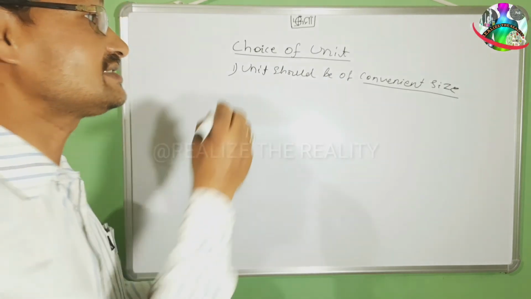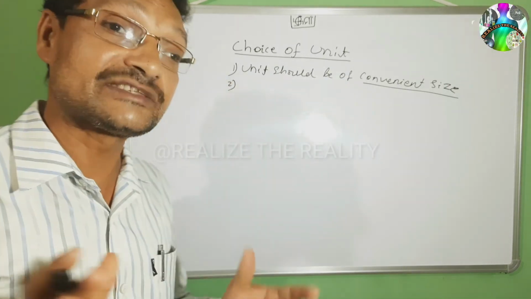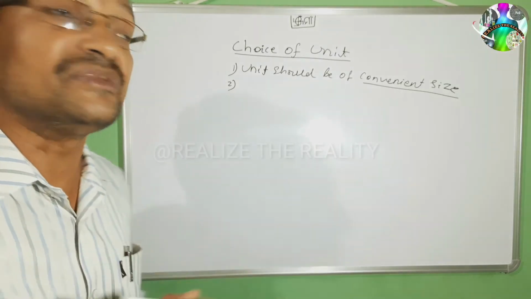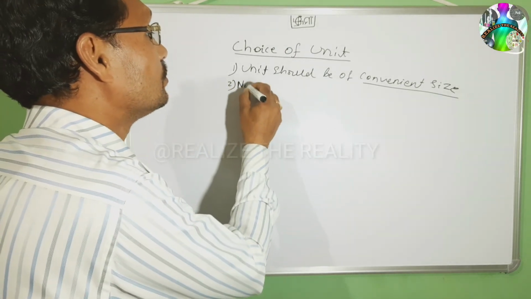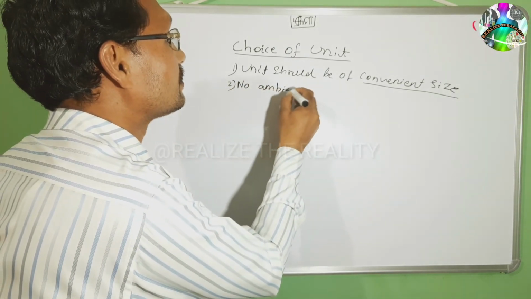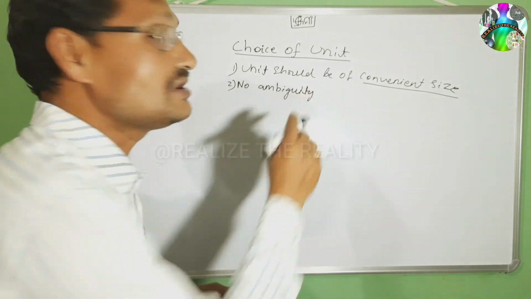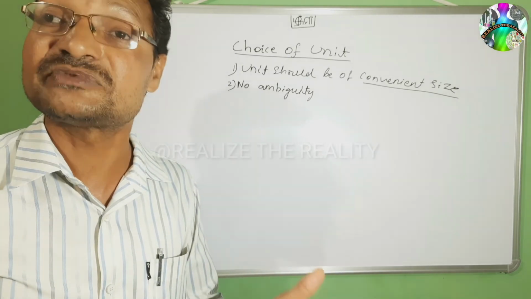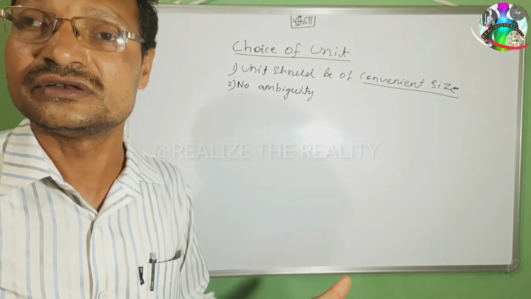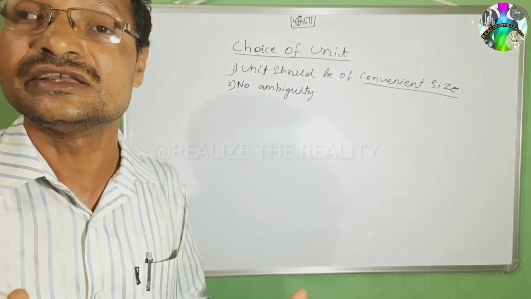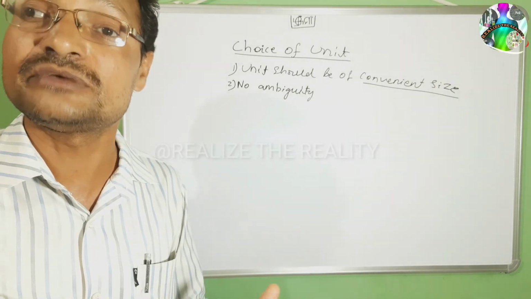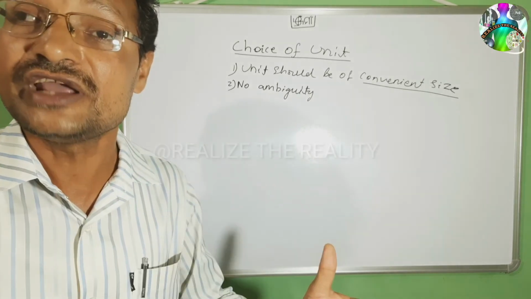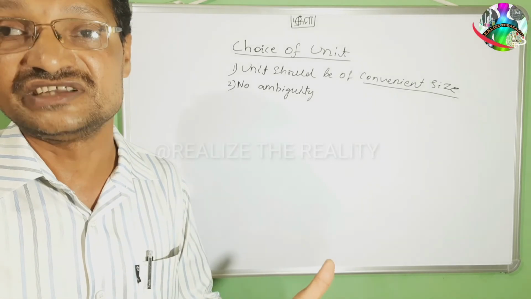Second, for the second choice, when we express the physical quantity, there should not be any ambiguity. No ambiguity. Without any hesitation or ambiguity, we can express the unit. I can say the distance is in kilometer. I can say the mass of the sugar is 10 kg. The mass of an electron is 9.1 times 10 to the minus 31 kg. So without any ambiguity, I can express the physical quantity.